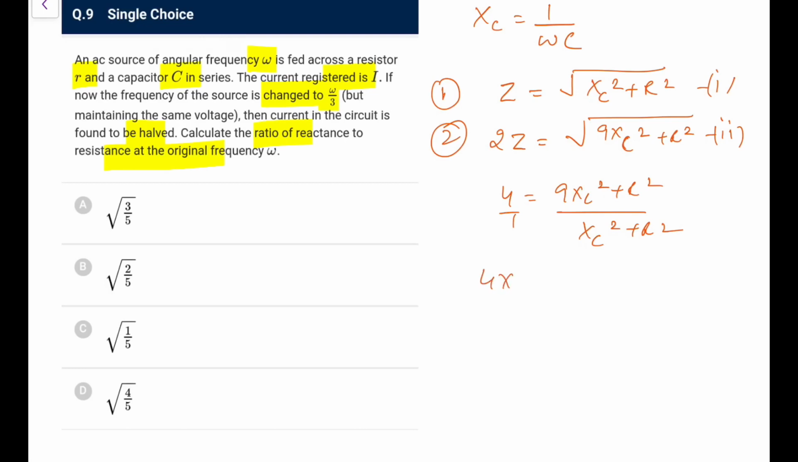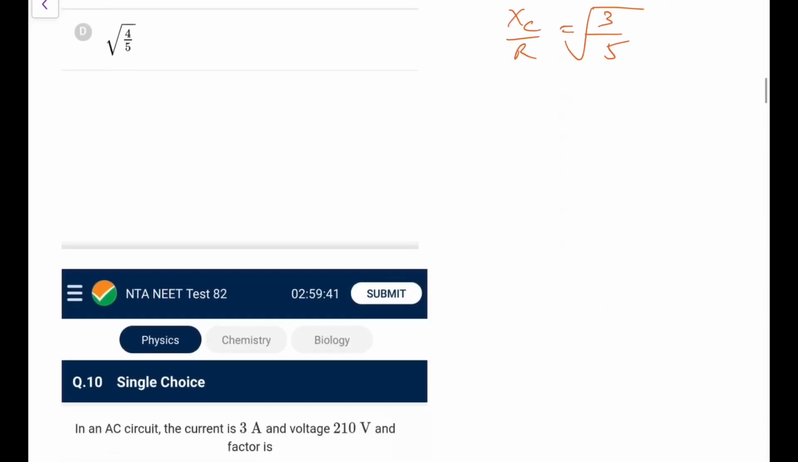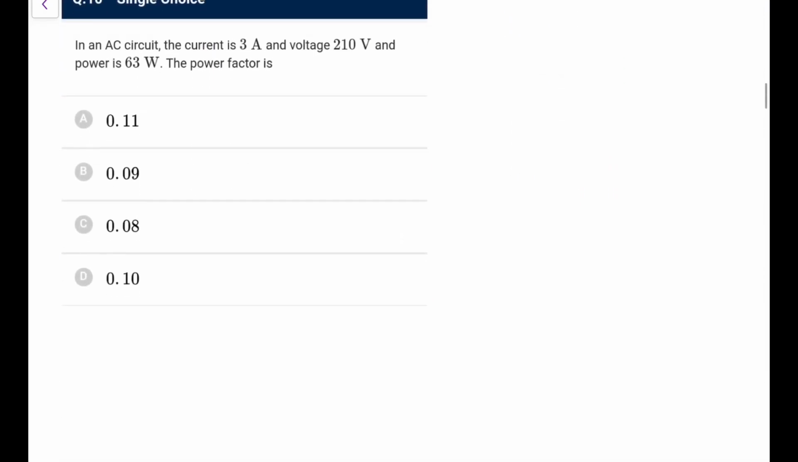So what you have, 4XC square plus 4R square is 9XC square plus R square. So you have 3R square equal to 5XC square. So the ratio XC by R, reactance to resistance, comes out to be the square root of 3 by 5. Go by option A.